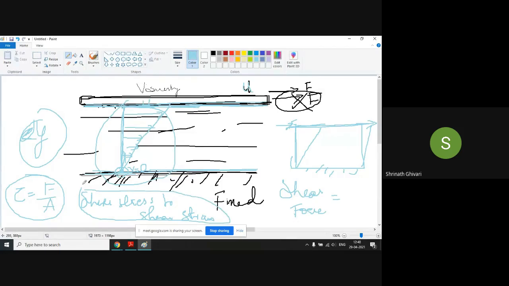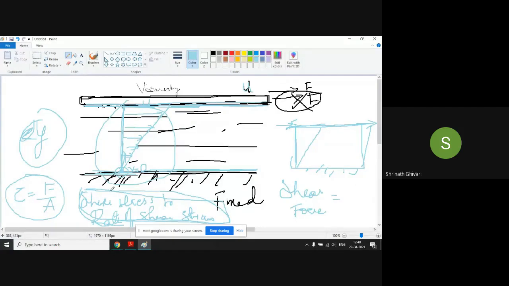Stress is proportional to strain. Hooke's law. So that is Hooke's law, right? In solids, I'm talking about solids. Now, when I come to fluids, what will happen? Shear stress is proportional to the rate of shear strain.